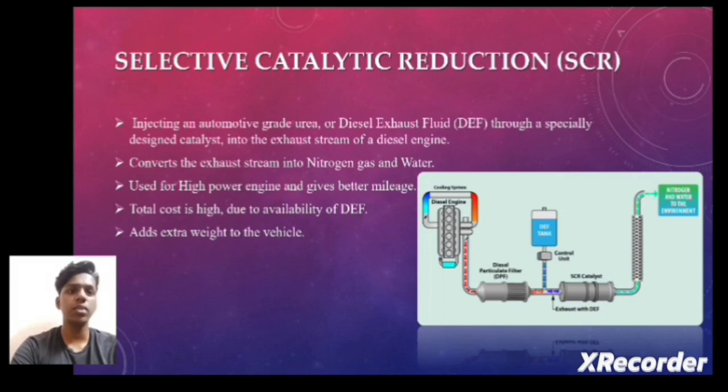Another disadvantage in India is that we cannot maintain a constant speed on Indian roads, but the system requires a constant speed so that the DEF fluid can be sprayed into the exhaust stream at the correct time.